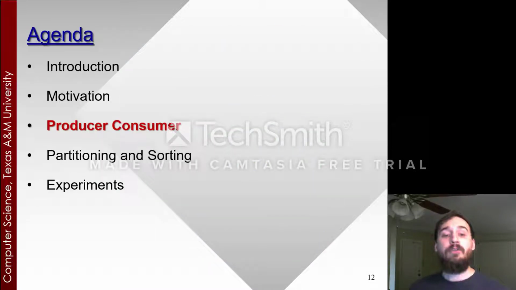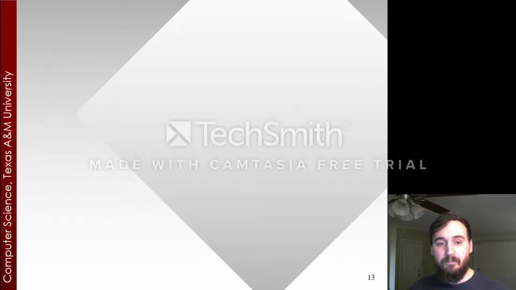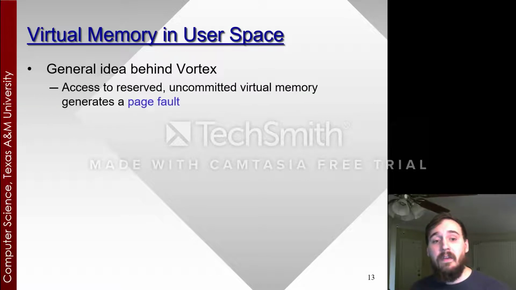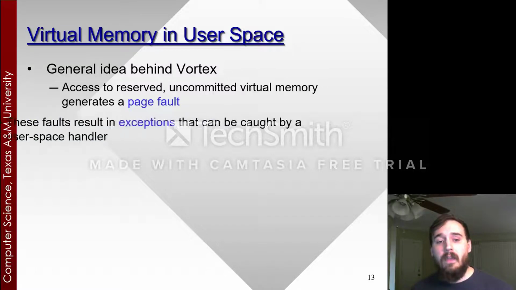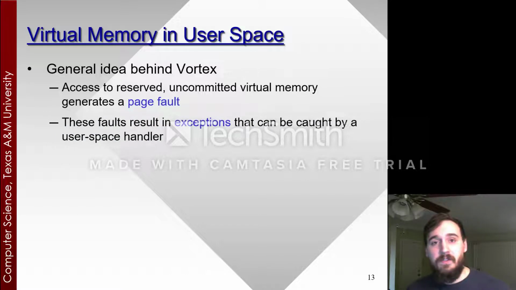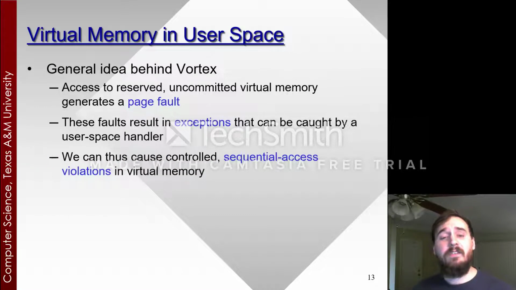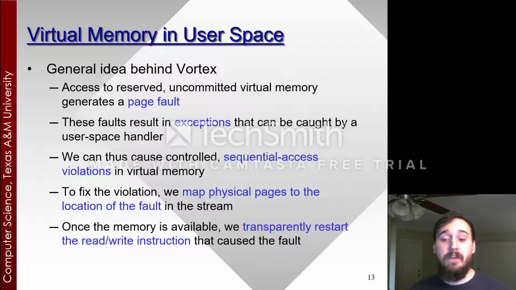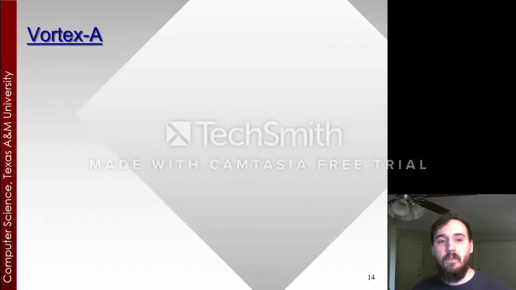So moving on to producer-consumer abstractions with Vortex. Getting the general idea behind Vortex and its usage of virtual memory in user space, access to reserved uncommitted virtual memory generates a page fault. These faults result in exceptions, for example, segmentation faults, that can be caught by a user space fault handler. We can thus cause controlled sequential access violations in virtual memory. To fix the violation, we map physical pages to the location of the fault in the stream. And once the memory is available, we simply transparently restart the read or write instruction that caused the fault in the first place. So let's take a look at Vortex A, which is our first abstraction.